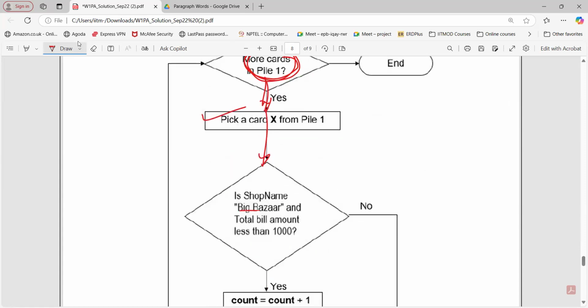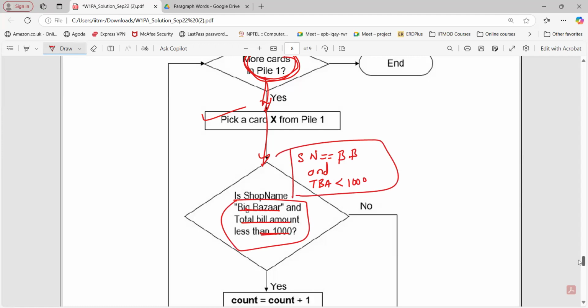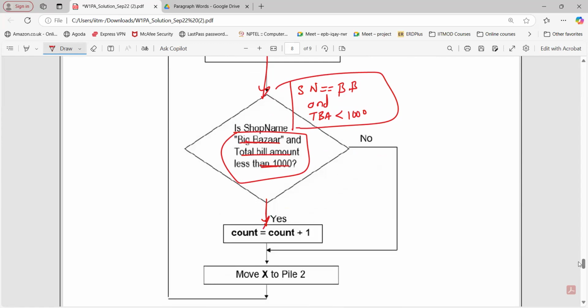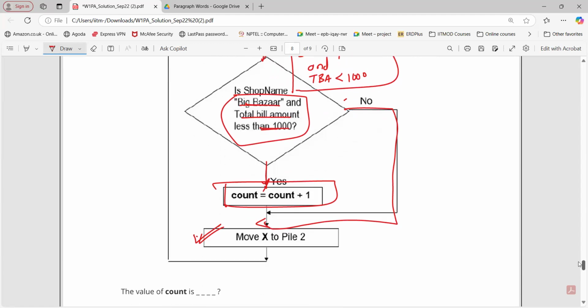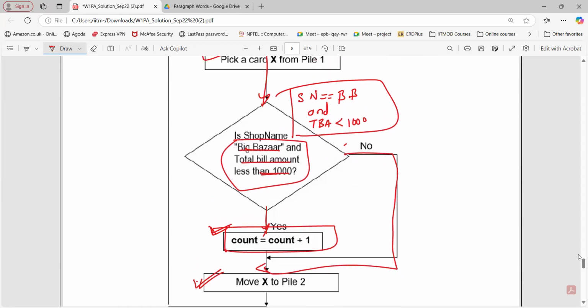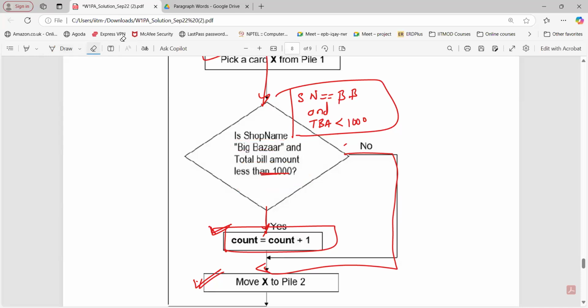We'll check if shop name is Big Bazaar and total bill amount is less than 1000. So here we have two conditions. If both conditions are true, then only we go for incrementing the count. Otherwise, if any one condition is false or both conditions are false, we directly go to the step that moves to the next card. So what will count represent? Tell me directly now. Easy question.